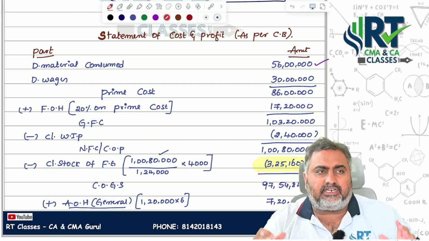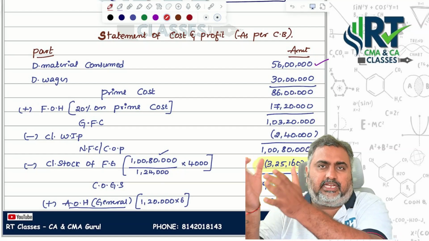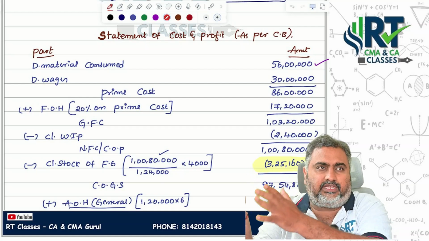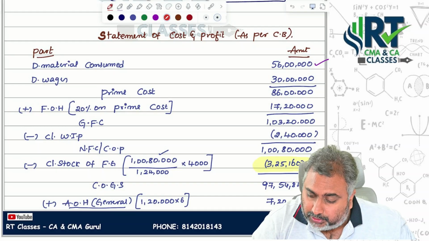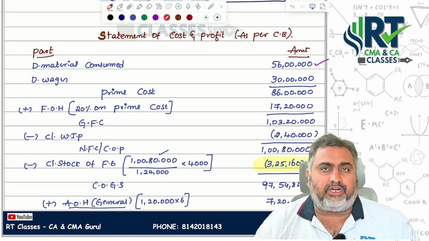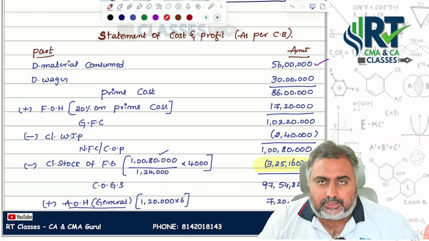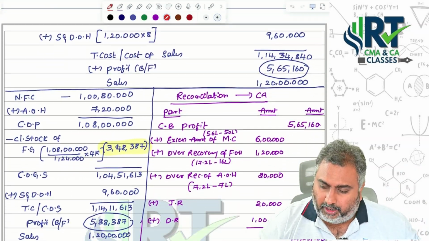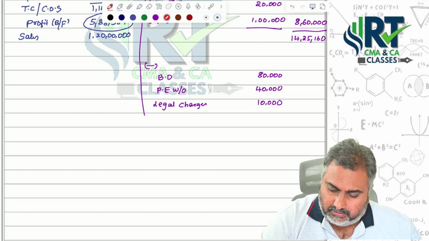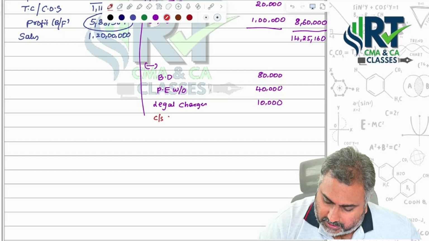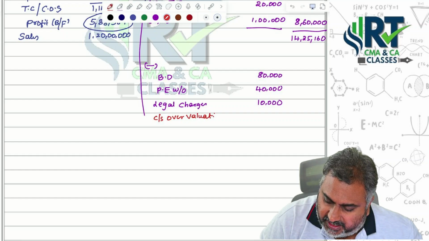How? Just remember the trading account, sir. Closing stock, one side you are showing 3,20,000. Another side in costing books you are showing 3,25,160. 5,160 rupees of closing stock you are showing more in costing books. Closing stock valuation more in costing books leads to costing profit increases by how much? 5,160. To get the right profit, what you are supposed to do? Deduct. What is the point? Closing stock over valuation in costing books.